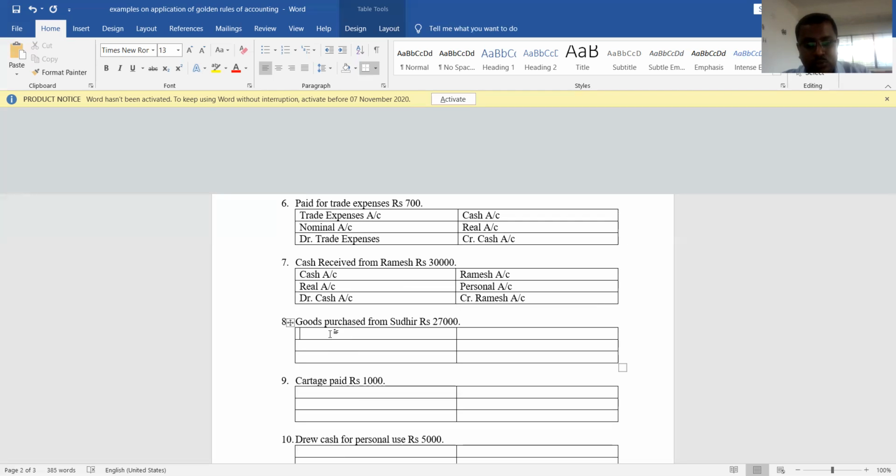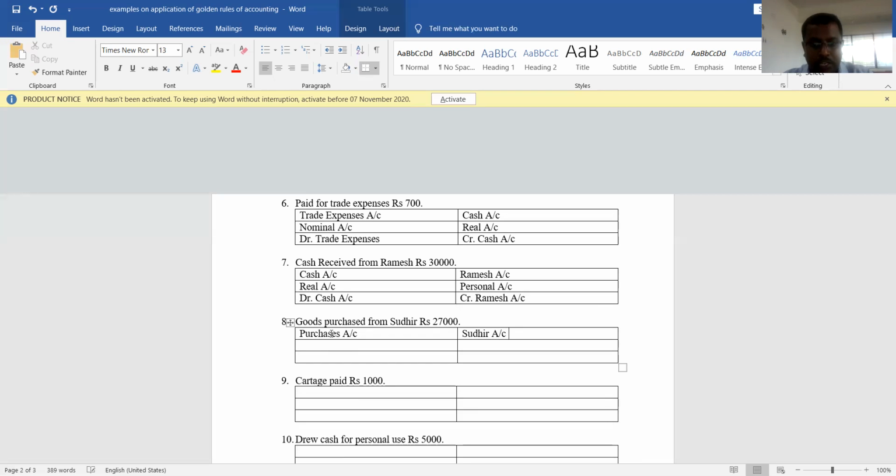Goods purchased from Sudhir, rupees 27,000. So which are the two accounts? One is purchases account, and another one is Sudhir's account. Why Sudhir's account? Because it is a credit transaction.